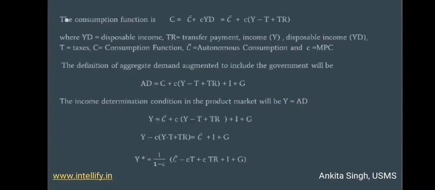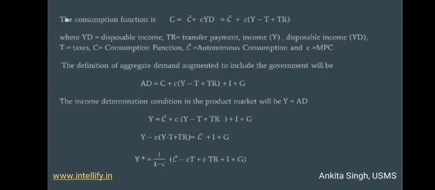And a simple and interesting concept is the consumption function, which is represented by the equation C = C bar + cYD. C bar is the autonomous consumption. Autonomous consumption is the consumption expenditure when the income level is zero.